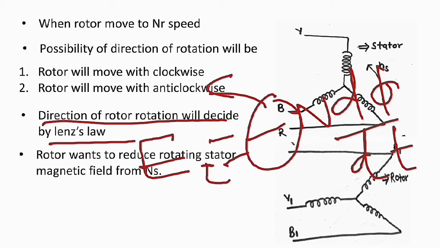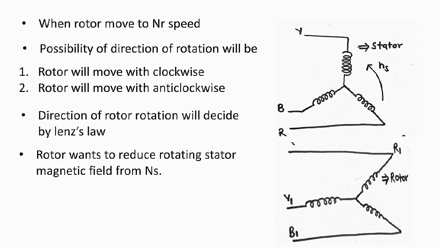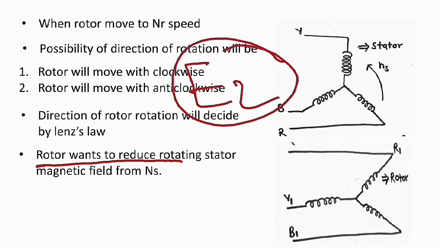This flux is the stator rotating flux, so it opposes the stator rotating flux. The speed of the stator rotating flux will get reduced. The rotor wants to reduce it. So what is the condition and how does Lenz law work here? Due to production of E2, the rotor wants to reduce the rotating stator magnetic field from Ns. Okay, and the rotor is free to move. So what happened?